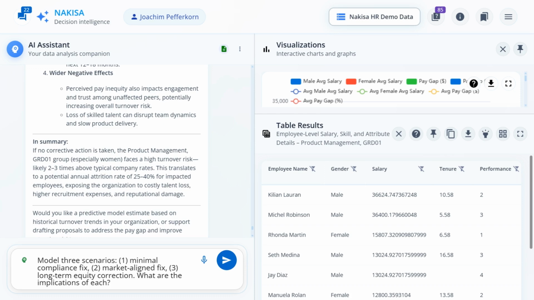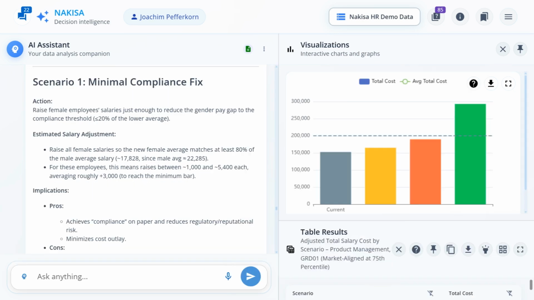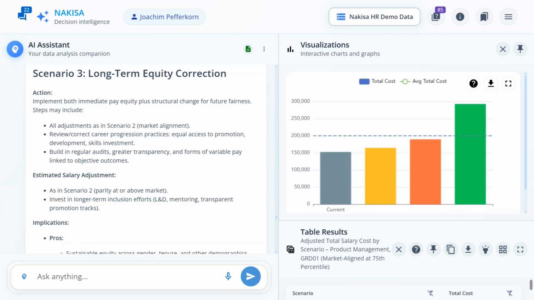Let's ask NDI to model 3 scenario options: one that brings the organization into compliance, one that aligns compensation with the market, and one that supports long-term equity correction. We receive 3 detailed scenarios, each with a list of pros and cons, along with an estimated cost based on market compensation and our current data. Of course, long-term equity would have the greatest impact on morale and serve as the most future-proof option, though it also comes with the highest cost.